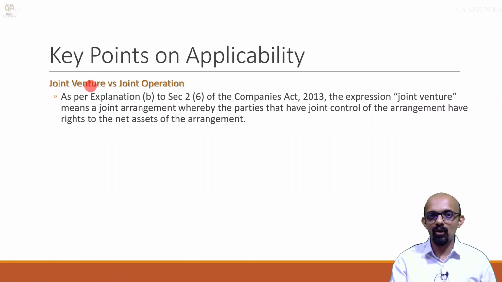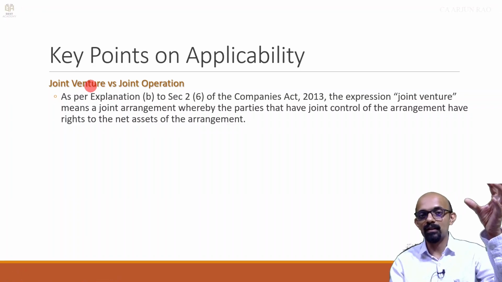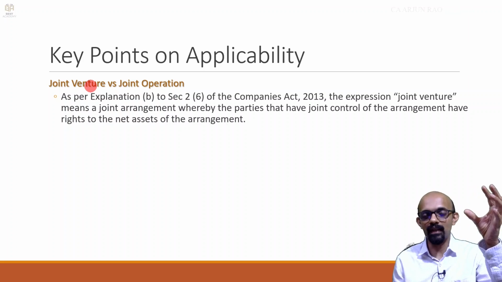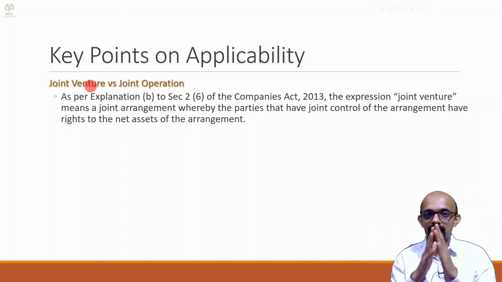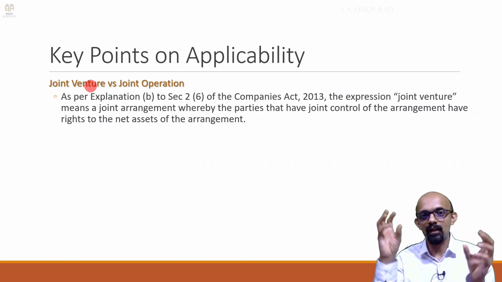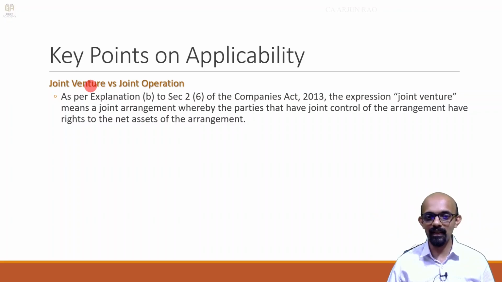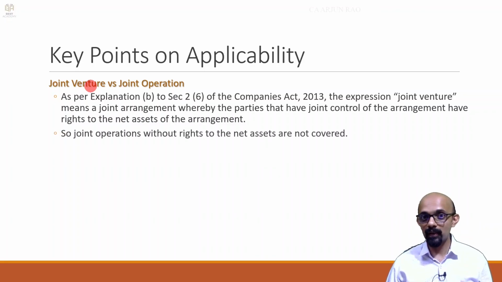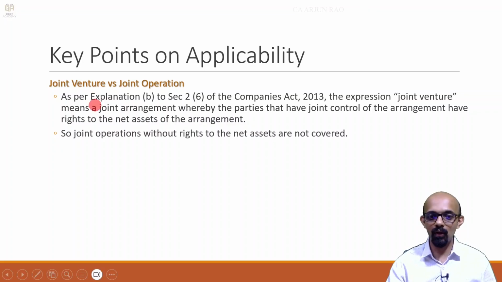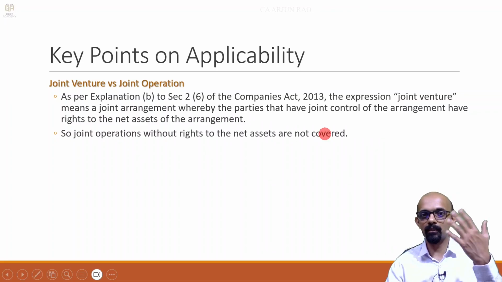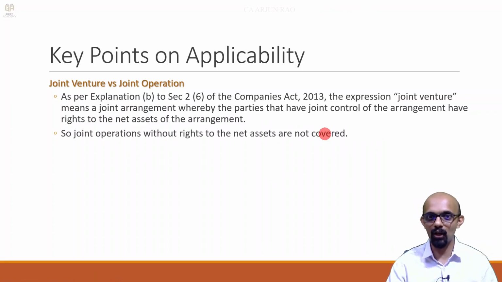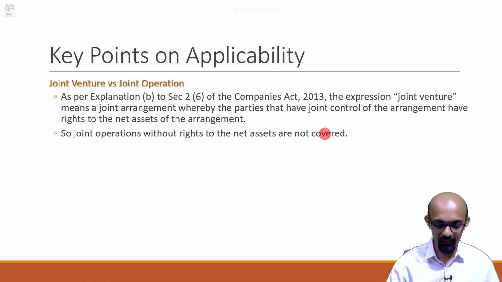Okay. So if A is covered by Ind AS, then C also will get covered by Ind AS because C is a joint venture of A. But if A and B are only in a joint operation, just because A is covered by Ind AS, B will not get automatically covered by Ind AS. So it has to be a joint venture. Joint operations without rights to net assets are not covered. That means a company cannot be covered by Ind AS by being a joint operation. It has to be a joint venture.